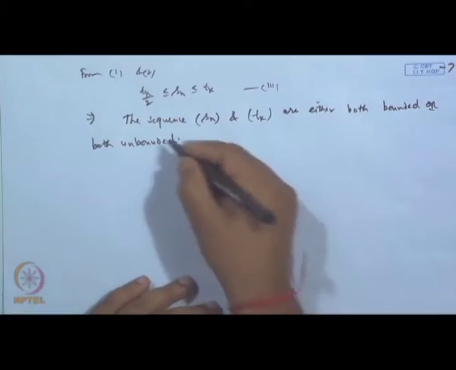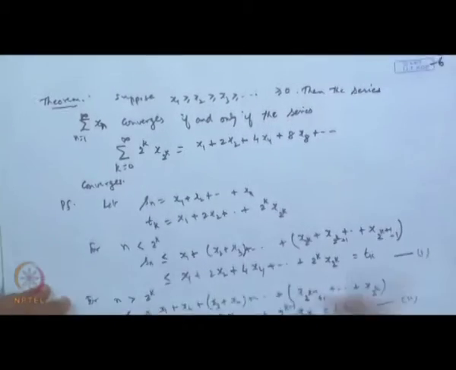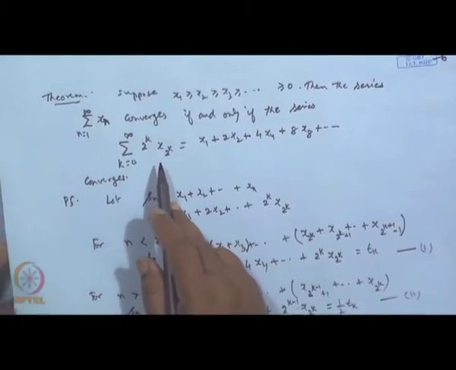That is it. So, once they are unbounded, the result follows. It means the series converges if and only if this converges. So, if they are bounded, then they will converge.